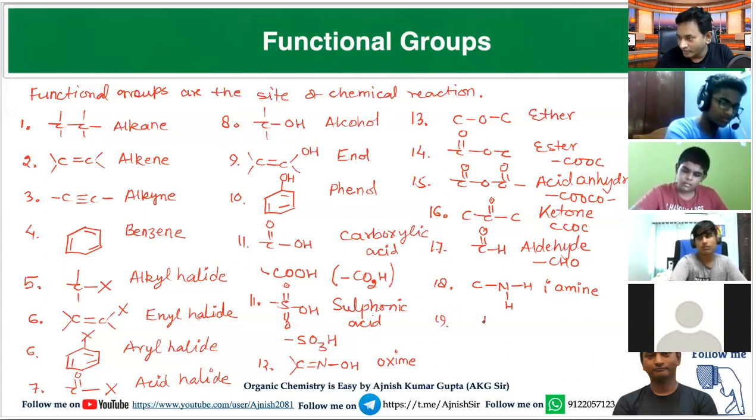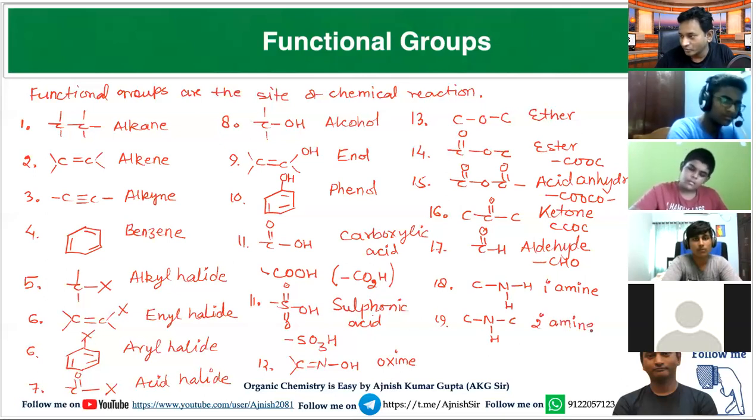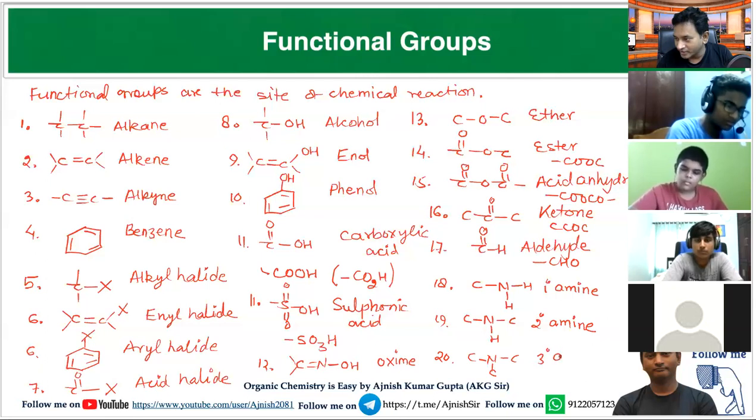But when nitrogen is connected with carbon on two sides and one side is hydrogen, it is called as secondary amine. And when nitrogen is connected with carbon from three sides, it is called as tertiary amine.